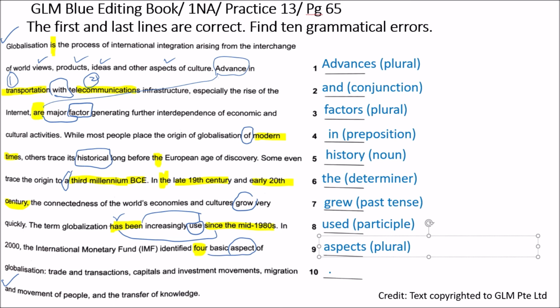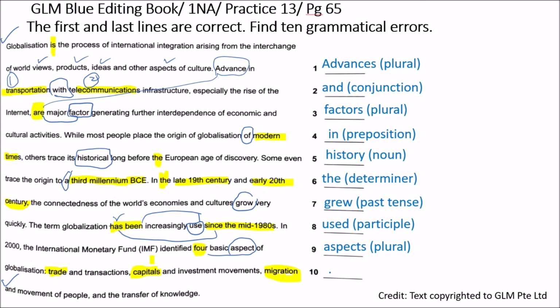Of globalizing trade and transaction, capitals and investment movements, migration and movement of people. Did you notice here trade? Uncountable noun. Migration also uncountable noun.